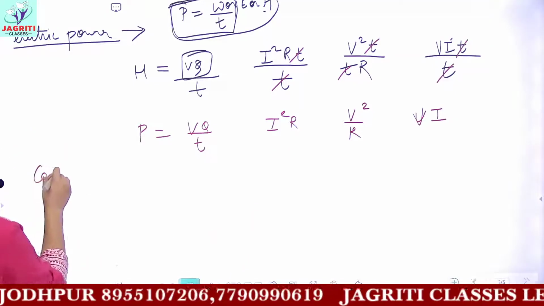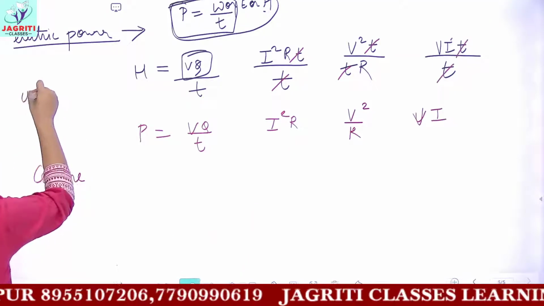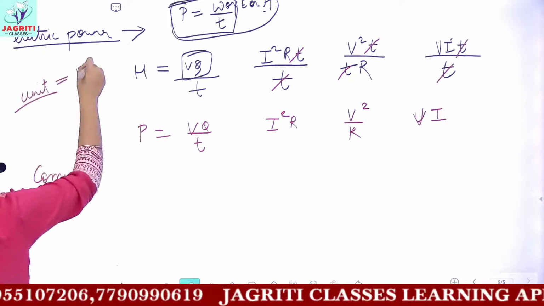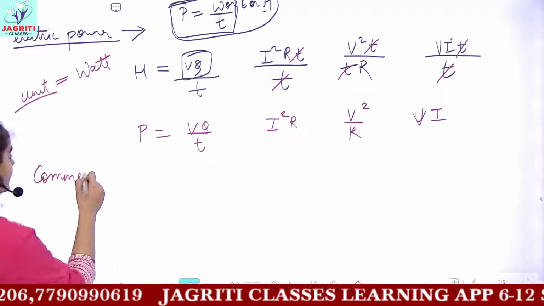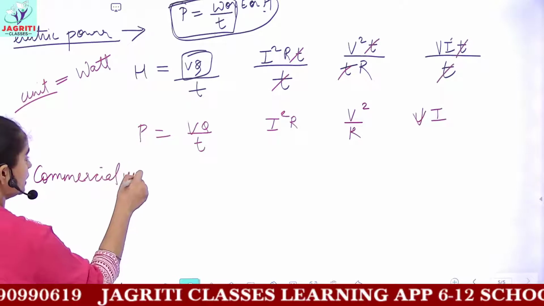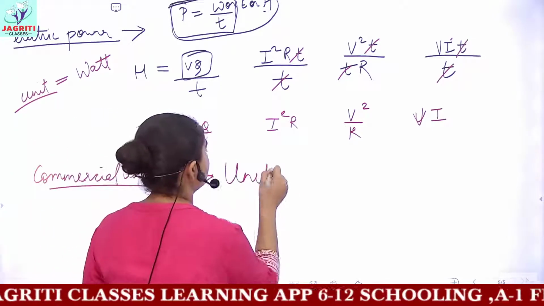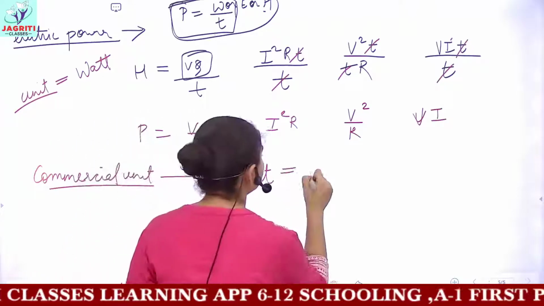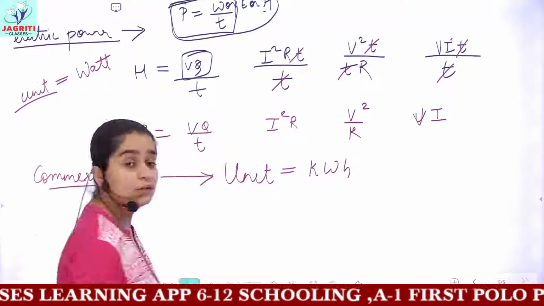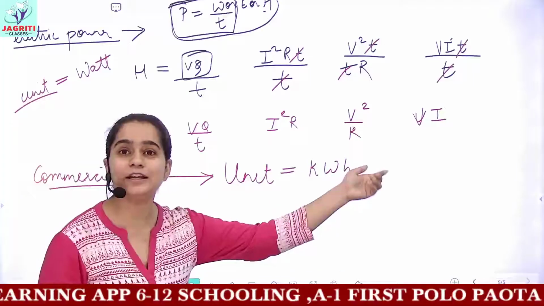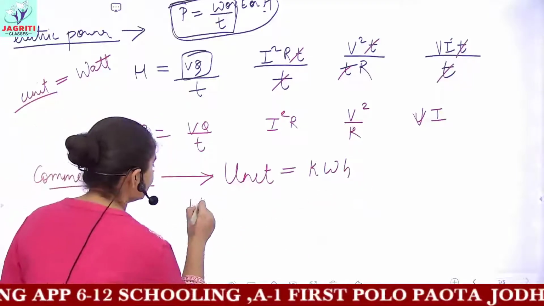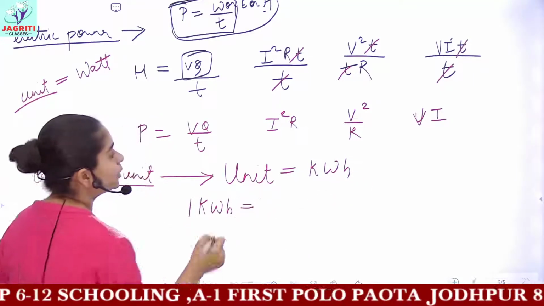Now you have one more thing, that is, what is the unit of power. So the unit of power is watt, and the commercial unit of power is called unit itself, or you can call it kilowatt hour. Now you have to understand what you mean by kilowatt hour. See, 1 kilowatt hour is equal to what?